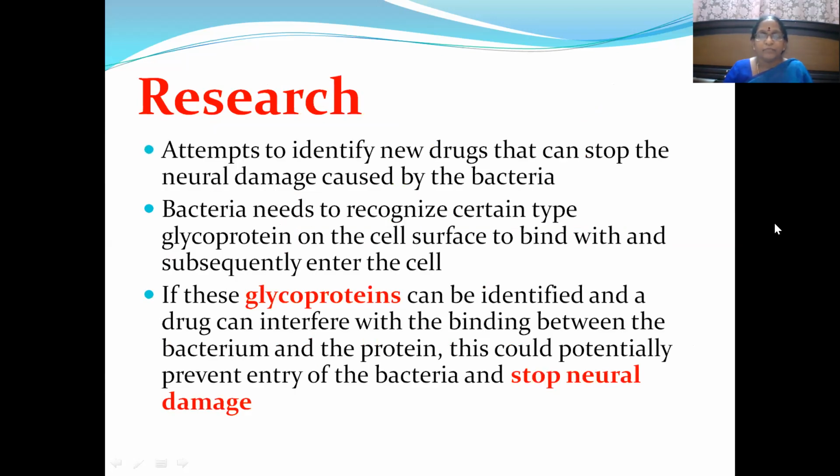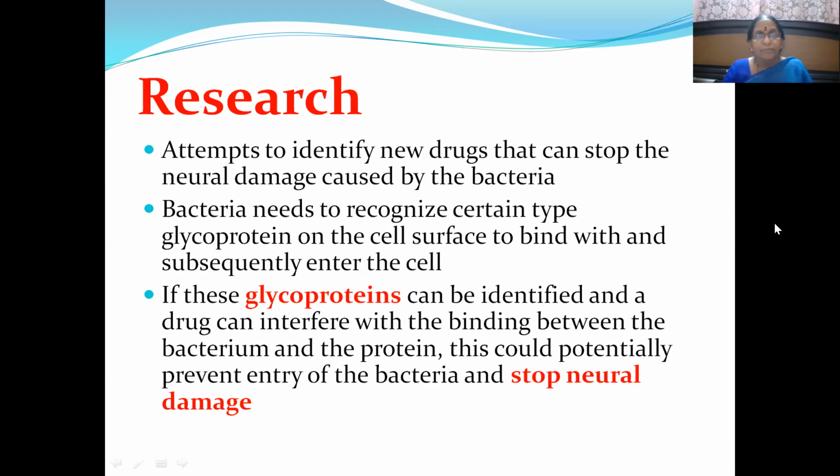Then, the targeting research area, what is it? Attempts to identify new drugs that can stop the neural damage caused by the bacteria, because the patients can be comfortable if you prevent the permanent neural damage to them.